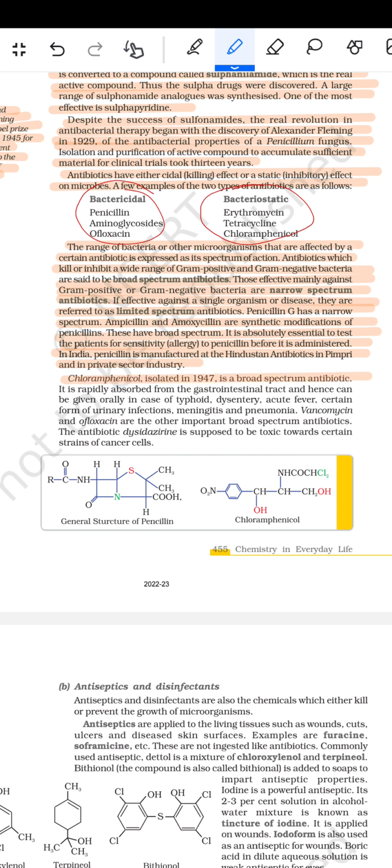Chloramphenicol, discovered in 1947, is a broad-spectrum antibiotic. It is rapidly absorbed from the gastrointestinal tract and hence can be given orally in the case of typhoid, dysentery, acute fever, certain forms of urinary infection, meningitis, and pneumonia. Vancomycin and ofloxacin are other important broad-spectrum antibiotics. The antibiotic dysidazirine is supposed to be toxic towards certain strains of cancer.